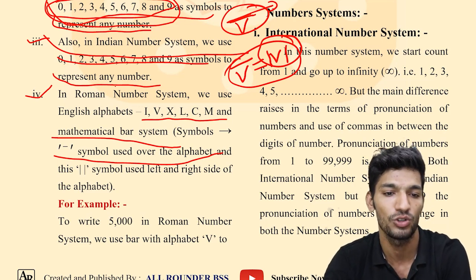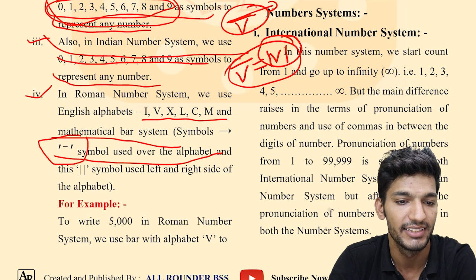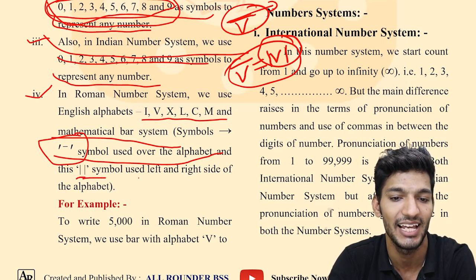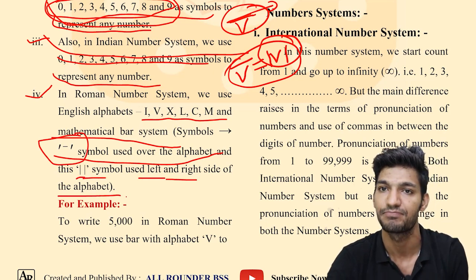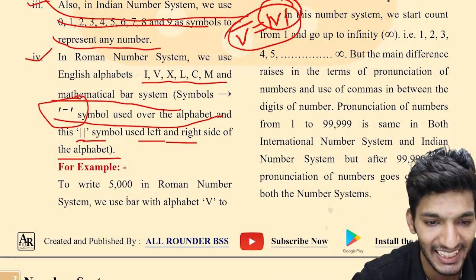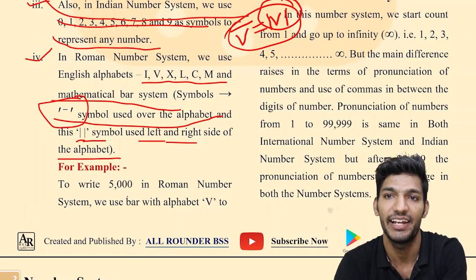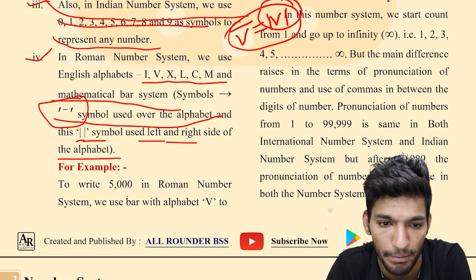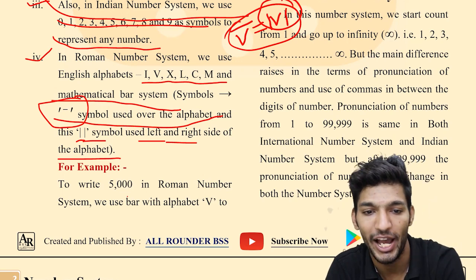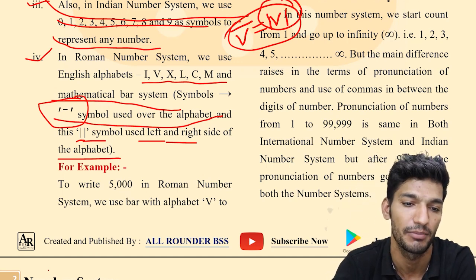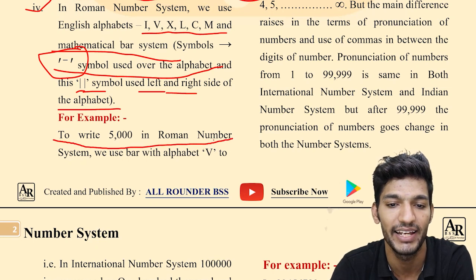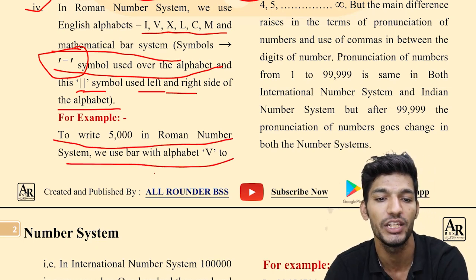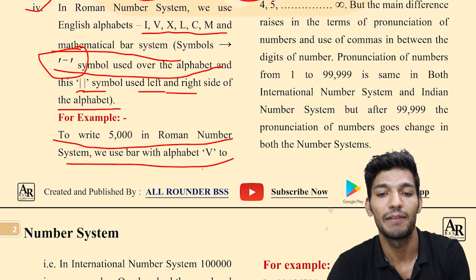Here we have shown the bar system like this and this, on the left and right of an alphabet. For example, we are taking an example of the bar system. To write 5,000 in the Roman number system, we use a bar with the alphabet V, because V represents 5.